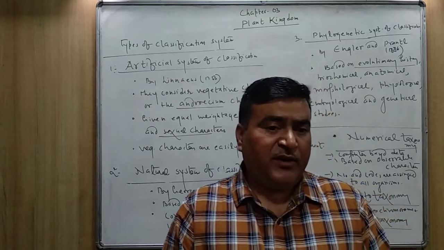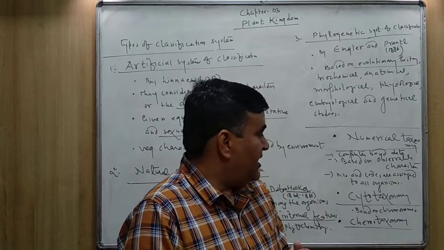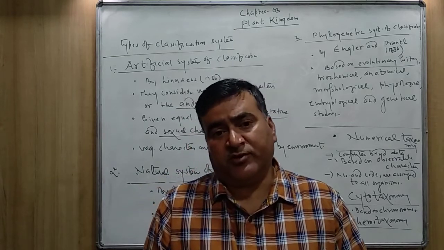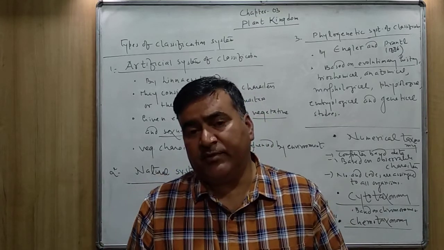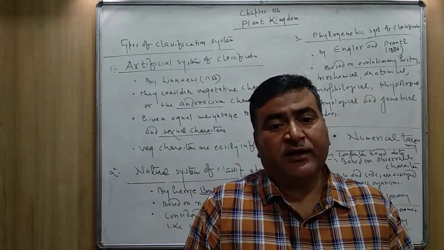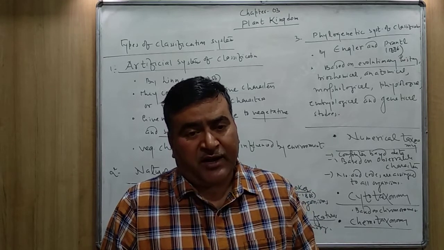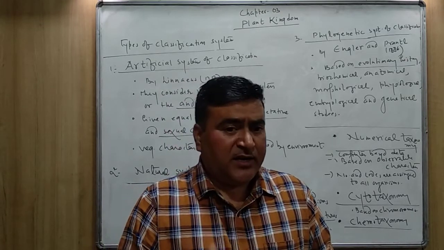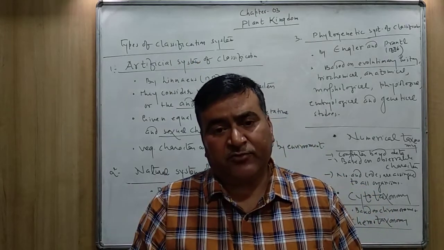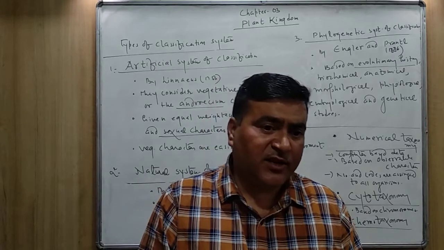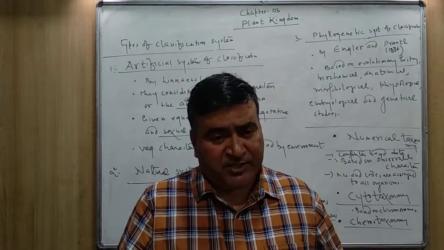Cytotaxonomy is mainly based on the chromosome and the behavior of the chromosome, also the number of chromosomes, that how many chromosomes are present. As you know, in human beings, the total number of chromosomes in a cell is 46. We are diploid. Some other organisms are also diploid, having two sets of the chromosomes. In some organisms, only a single set of the chromosomes, they are haploid. So whether the organisms are haploid or diploid, how many chromosome numbers are there,